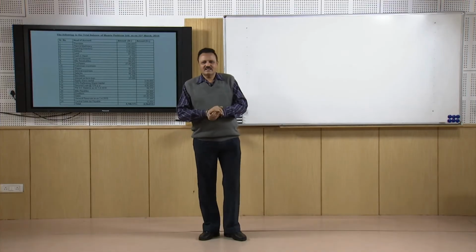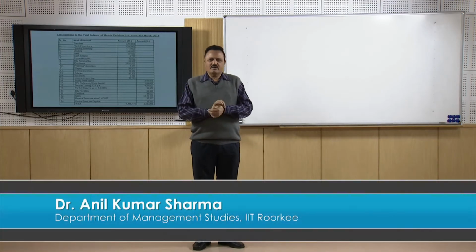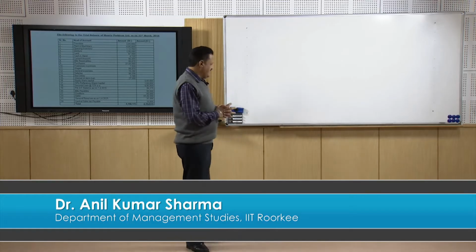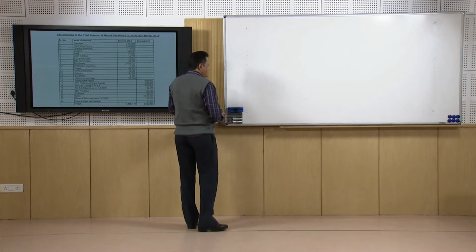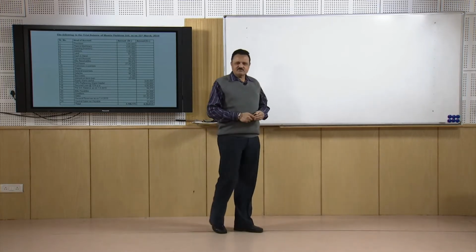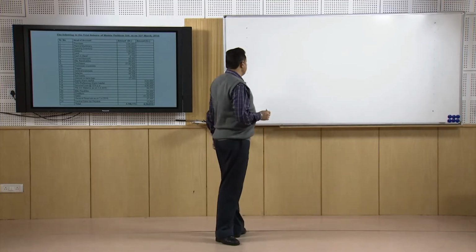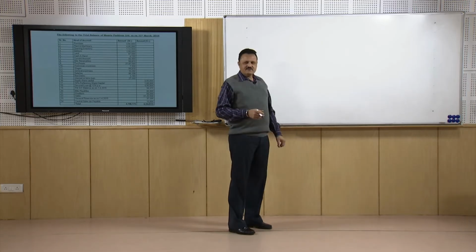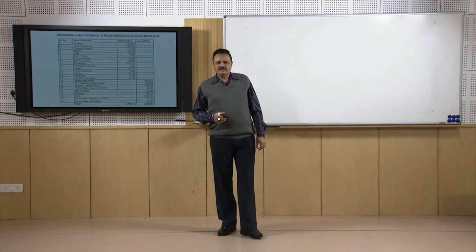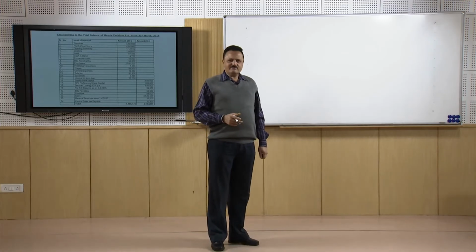Welcome students. In the previous lecture we were talking about the different types of shares, especially the preference shares. We discussed that there are broadly two categories of shares, preference shares and equity shares. Preference shares are of four categories, and we have discussed two of them in the previous lecture, that is, cumulative and non-cumulative, and convertible and non-convertible.